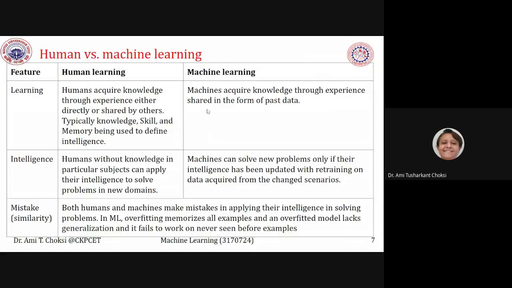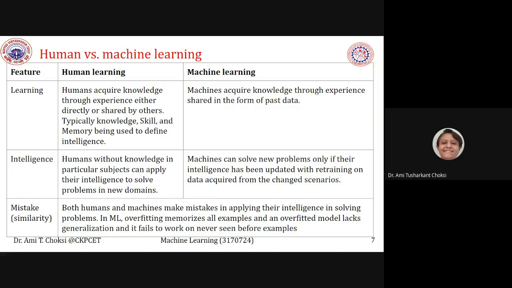So what next? Intelligence. Humans without knowledge in particular subjects: if I do not know machine learning, will I be able to decide something in that? Yes, I can. How? Humans without knowledge in particular subjects can apply their intelligence to solve problems in new domains. Whatever knowledge we have, we can apply it to new domains, right?